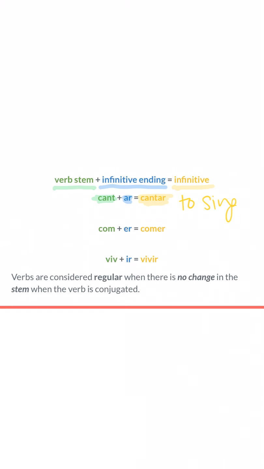We see the same process here with comer, which is to eat. And we see its infinitive ending was ER, and the stem is simply com. Next, we see vivir, which is to live, and we see that separated into the infinitive ending, the IR there, and the stem once again.